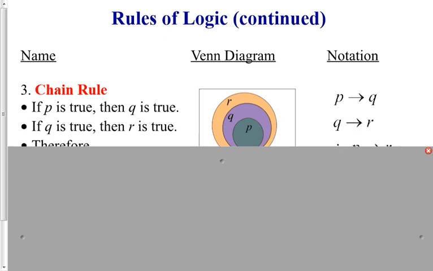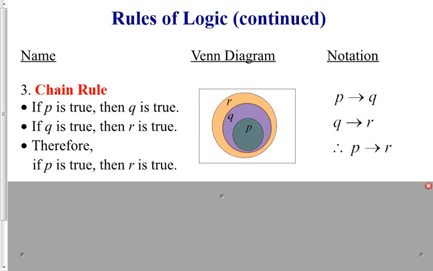Continuing on, the next rule of logic is called the chain rule. It states, if P is true, then Q is true. If Q is true, then R is true. Therefore, we can conclude, if P is true, then R is true.